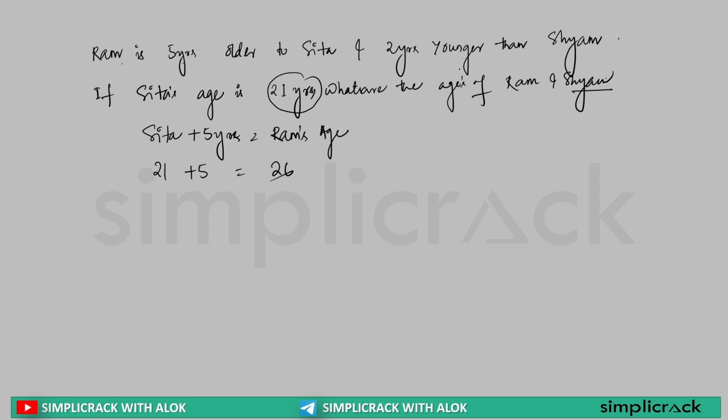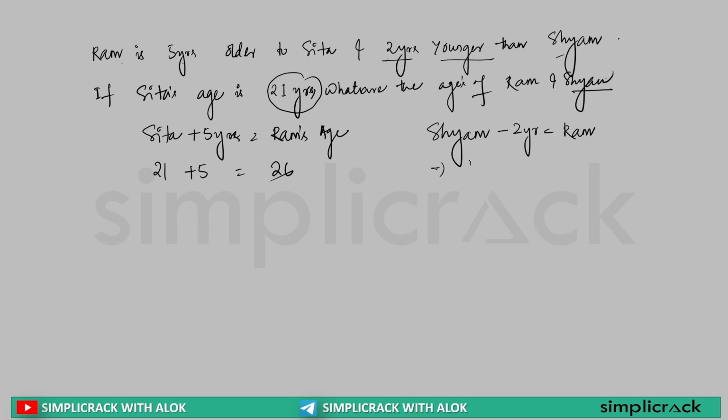Now the second condition over here is Ram is 5 years older than Sita, and that means Ram is 2 years younger than Shyam. This means what? If we take 2 years out of Shyam's age, we'll get Ram's age.